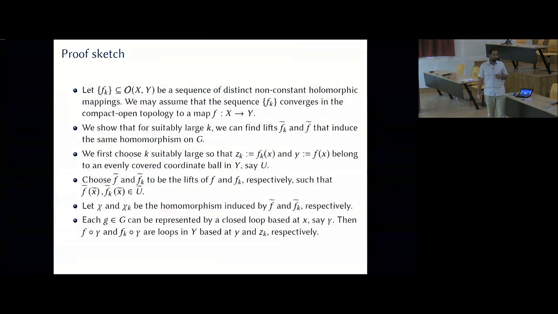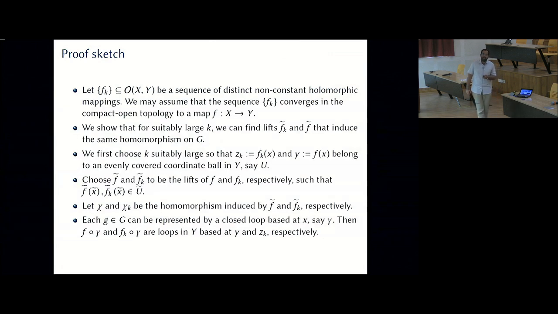Again, because X and Y are hyperbolic, complete hyperbolic, we can assume that Fk converges in the compact open topology to a map F from X to Y. This is because it has to be a normal family and X and Y are both compact, so it cannot have a compactly divergent subsequence, so it must have a subsequence that converges. Moreover, even though I write compact open topology, because X is compact, this convergence is in fact uniform on the whole of X.